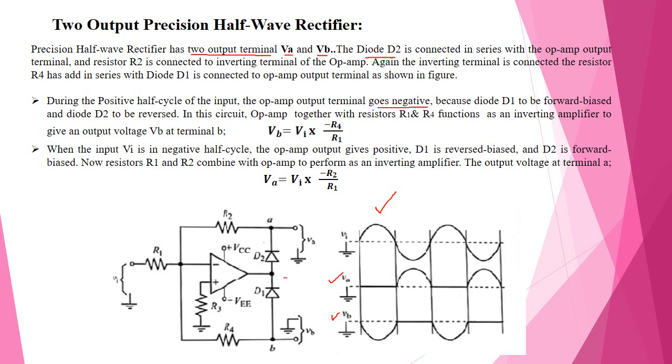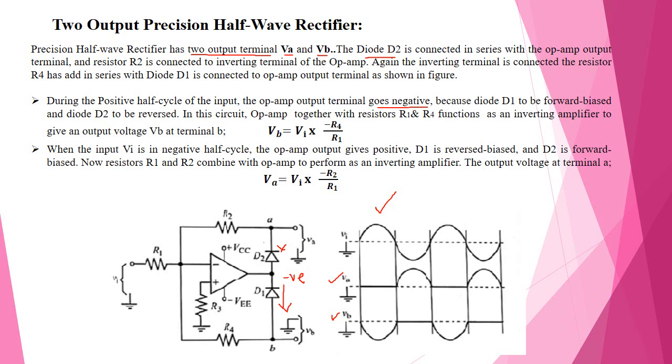Then diode D1 is forward biased and D2 is reverse biased, which means it is open. This circuit, together with resistances R1 and R4, functions as an inverting amplifier.